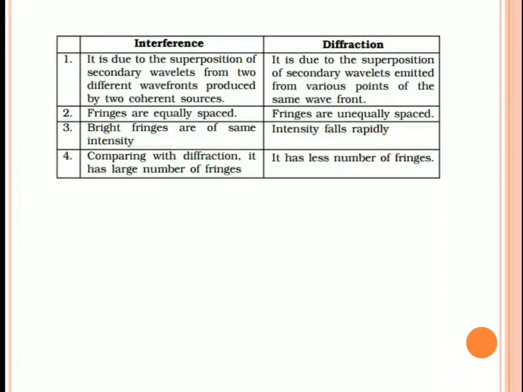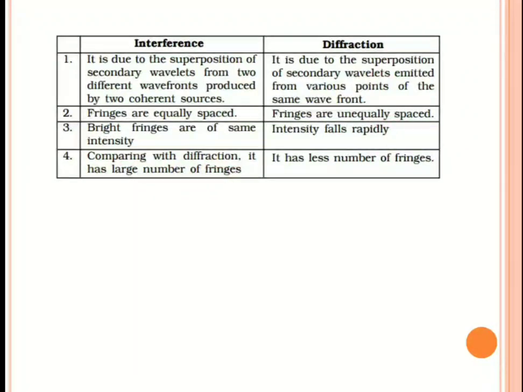The intensity gradually or rapidly decreases. So that is the main difference between interference and diffraction. All the bright fringes in interference have the same intensity, which is maximum intensity. Here, the intensity in diffraction rapidly falls and gradually becomes zero.